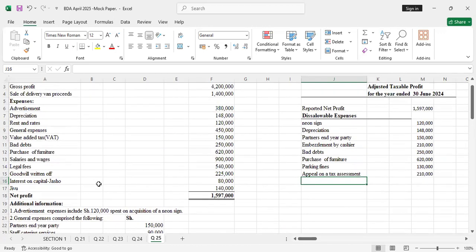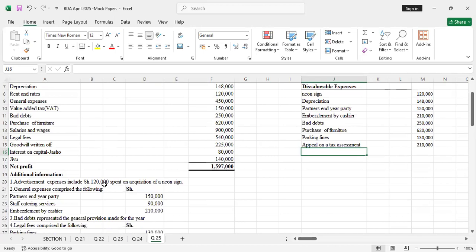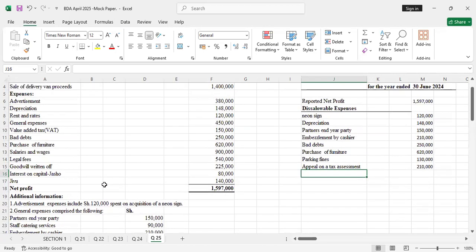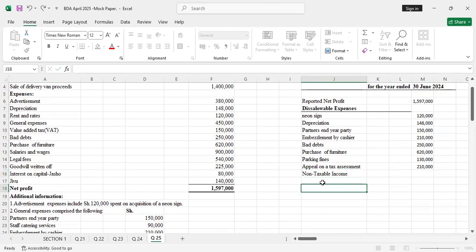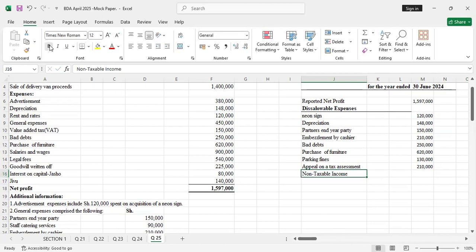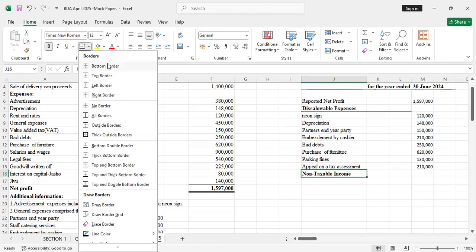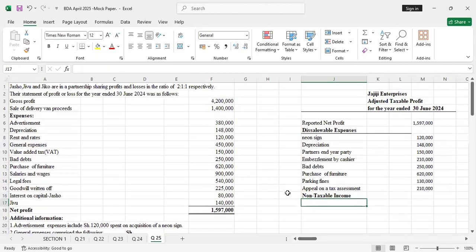You less the non-taxable income. Just write non-taxable income; you just have to know that you have to less that. You don't have to write "less non-taxable income". So is there any income apart from the gross profit of the business? Where do you get this information? You always come below the gross profit.